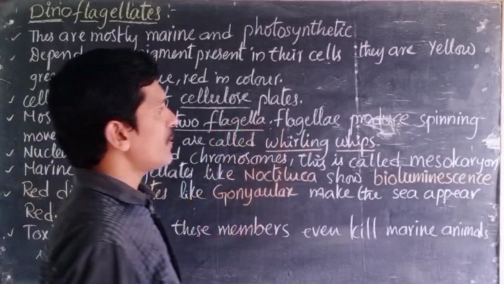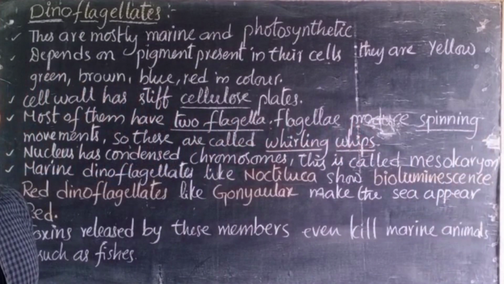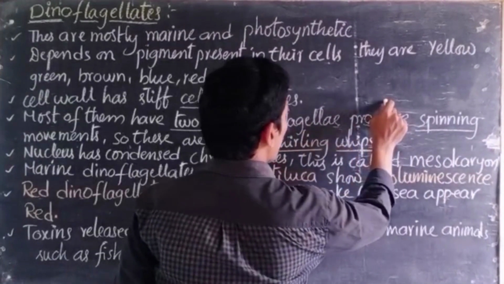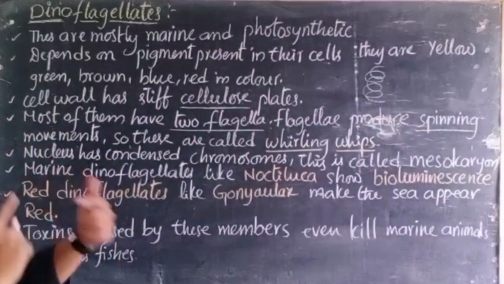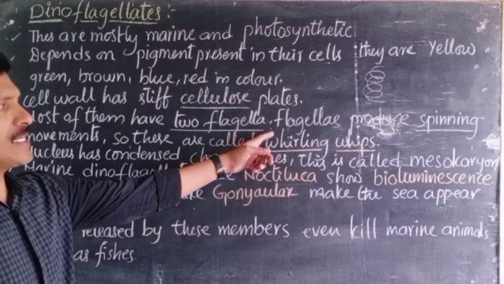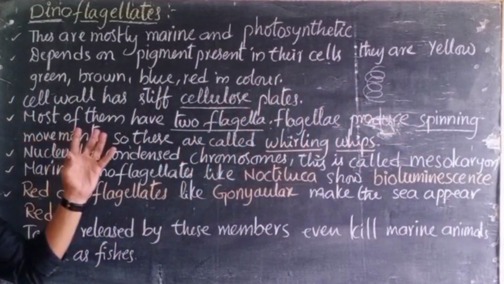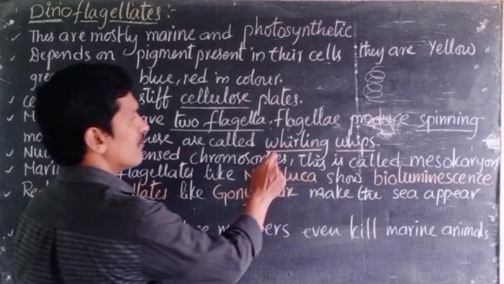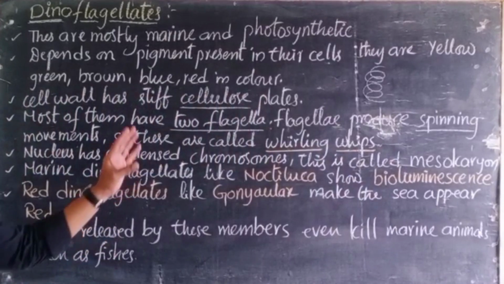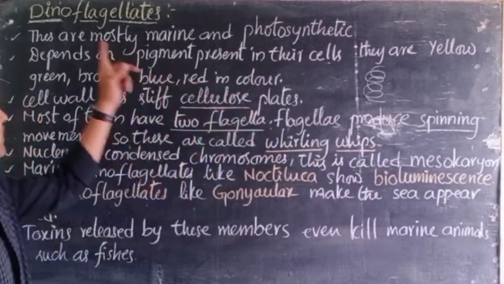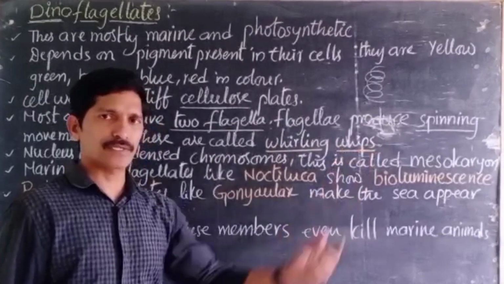And these flagella produce a spinning movement. When you observe, the flagella are moving like a spin, like a spinning, right? Whenever the flagella produce a spinning movement, these have a special name. They are called whirling whips. Because of the movement of flagella, these dinoflagellates are also called whirling whips.